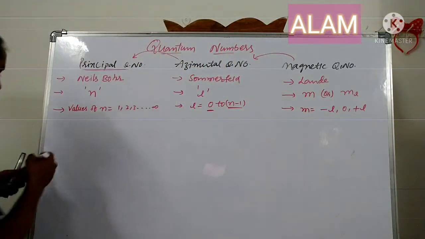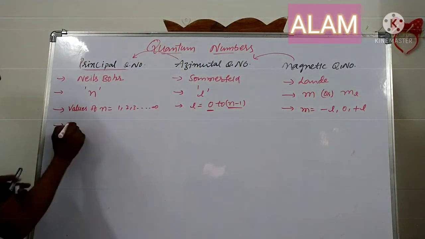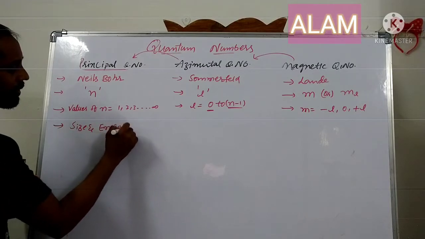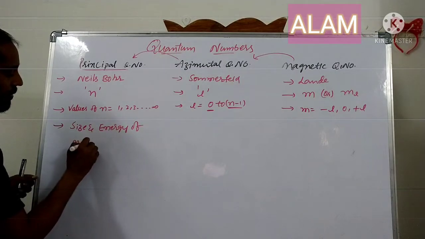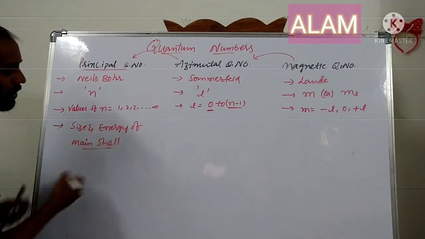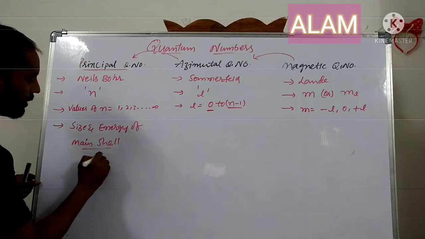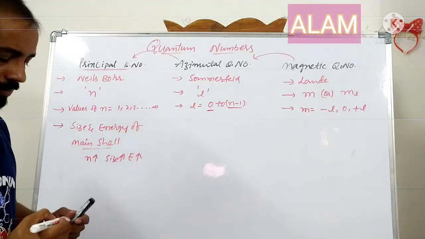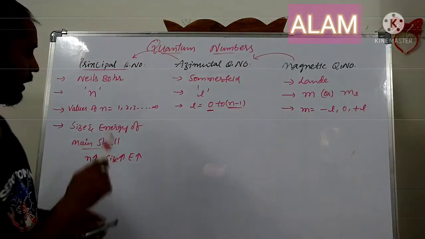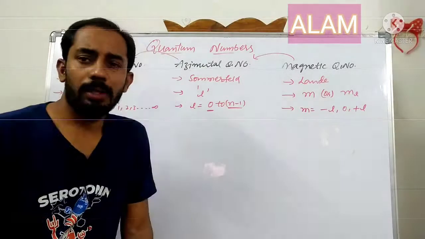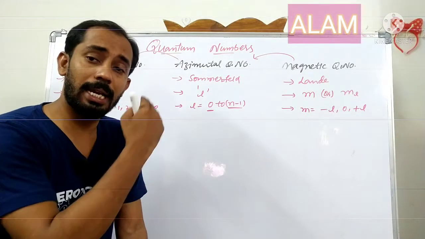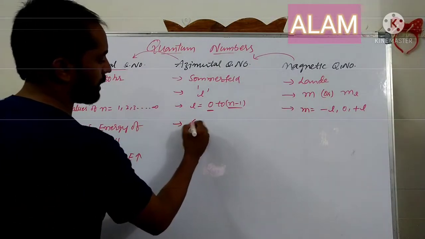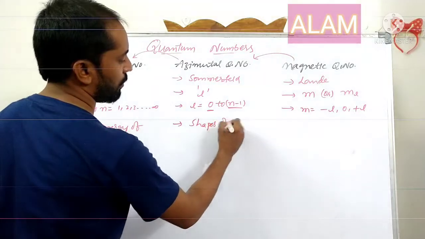Next, the principal quantum number gives information about the size and energy of the main shell. As the n value increases, size increases as well as energy. According to Bohr, as the n value increases, size and energy also increase. Next, the azimuthal quantum number explains the shapes of subshells.